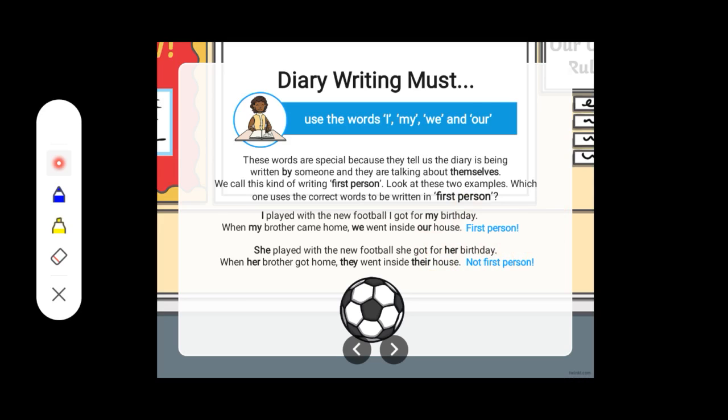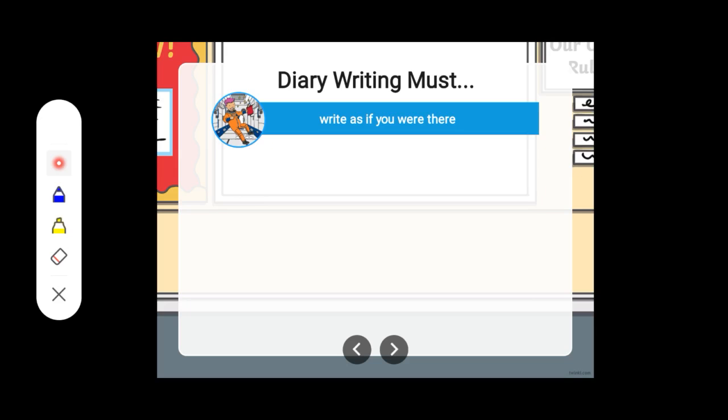But when you write this way, she played with the new football she got for her birthday. When her brother got home, they went inside their house. So you can see it is not written in first person, it is written in third person. Whereas a diary is written by ourselves, so we must always use first person.